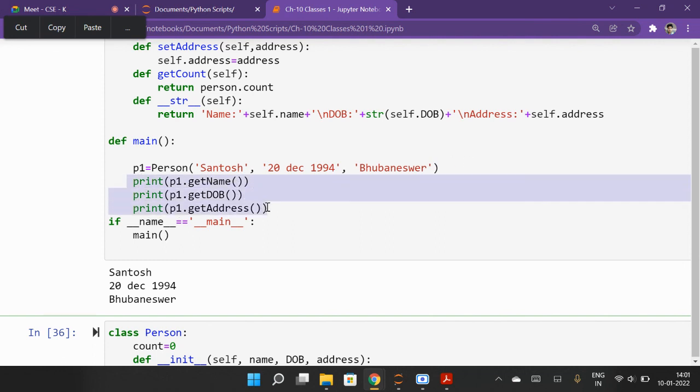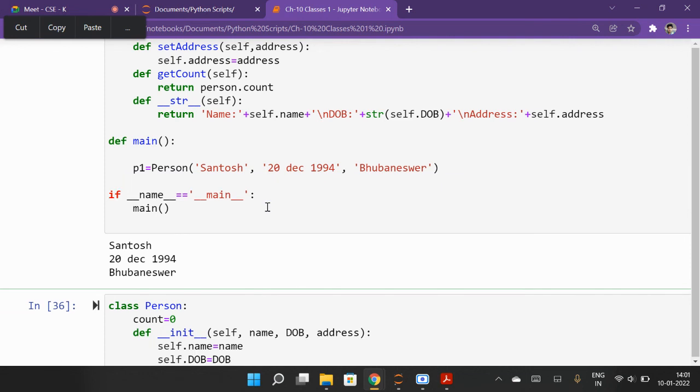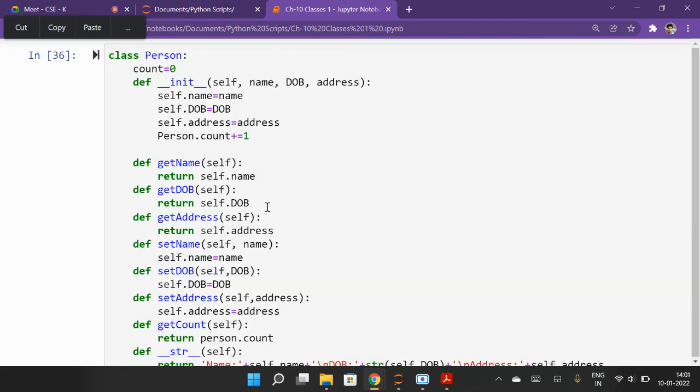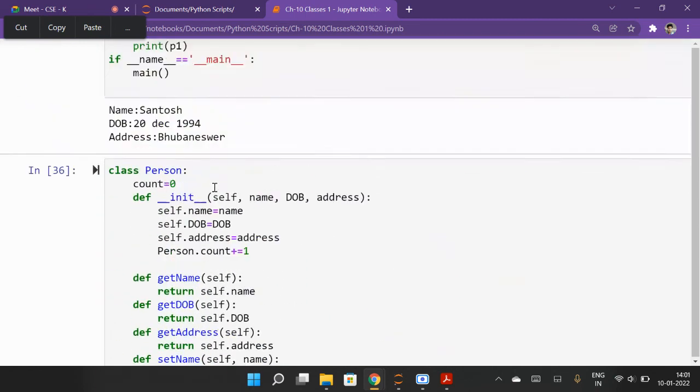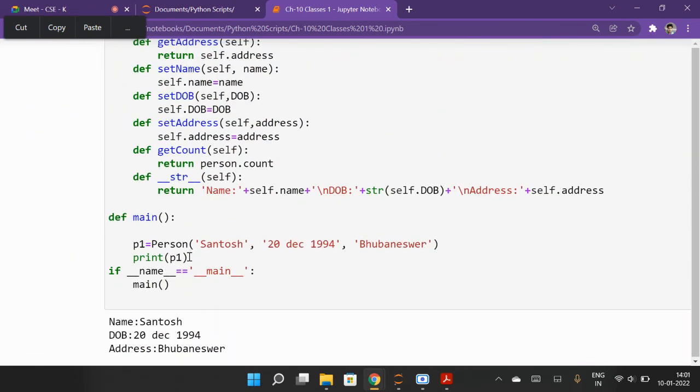So instead of this we may write only print p1. We are printing p1 only, so it will return name, date of birth, and address.